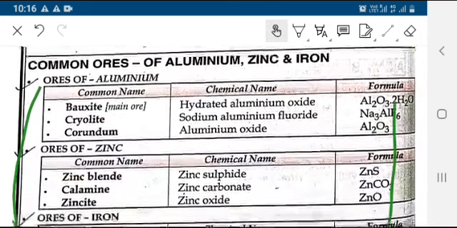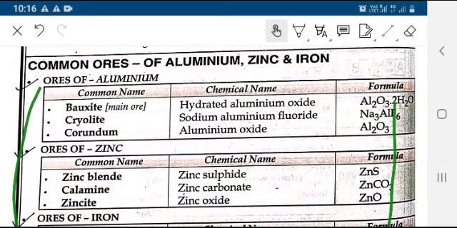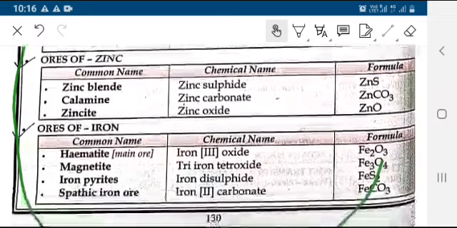What are the common ores of aluminium, zinc, and iron? Bauxite Al2O3.2H2O, cryolite Na3AlF6, zinc blende ZnS, calamine ZnCO3, zincite ZnO, hematite Fe2O3.